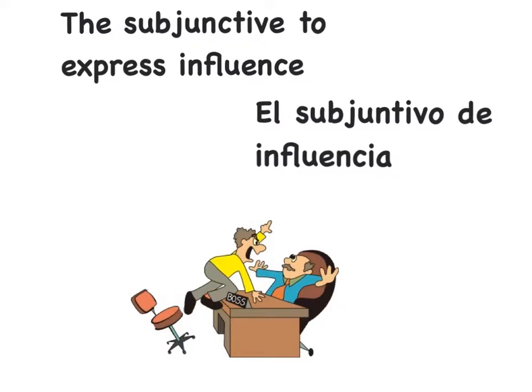Today, we are going to speak a little bit about the subjunctive that expresses influence. What are the subjunctive triggers of the subjunctive that expresses influence?